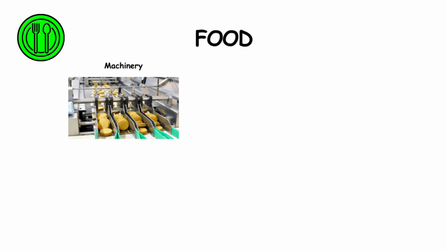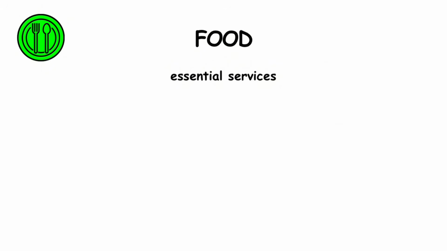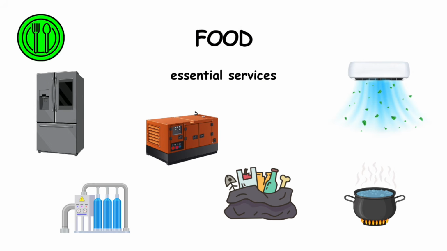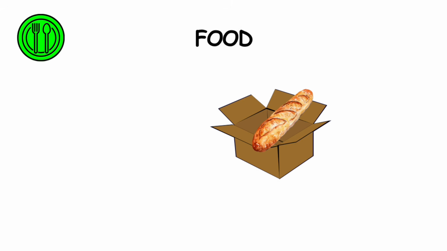Food engineering. Food engineering is concerned with machinery and equipment that come into direct contact with foods, as well as those that provide essential services in food factories, such as refrigeration, air conditioning, steam and hot water generation, water treatment, waste treatment, and electricity generation. Knowledge of the physical properties of foods is an essential part of food engineering. Packaging systems are also key to a food engineer's role.